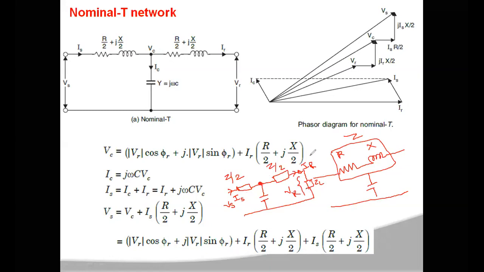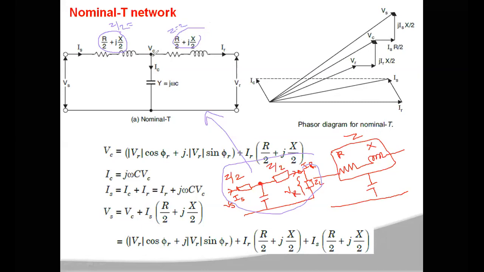Now this same network is represented here. Z is nothing but R plus JX, so half of the impedance is R by 2 plus J X by 2. Here this is Z by 2, and this is another Z by 2.